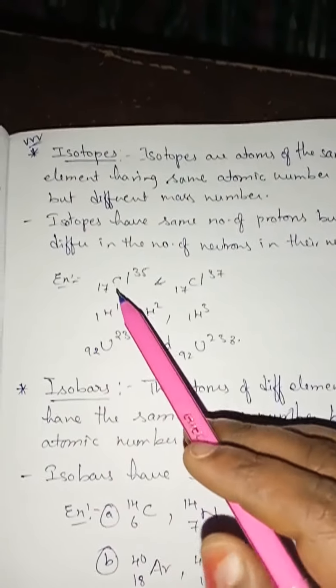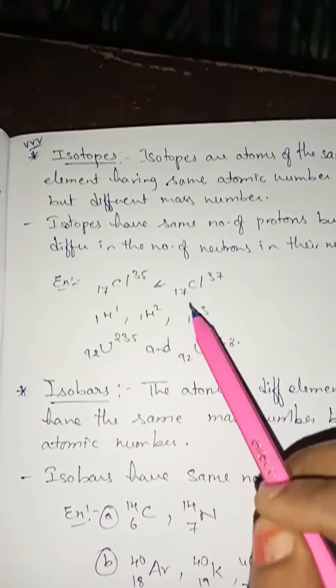So look at here example. Chlorine 17-35, chlorine 17-37. Okay. Chlorine 17-35 and chlorine 17-37. So we will look how many neutrons are present.